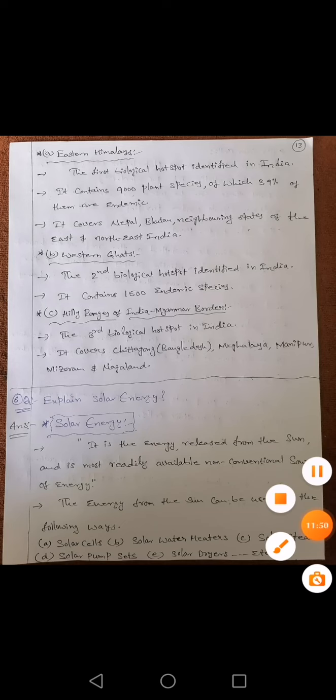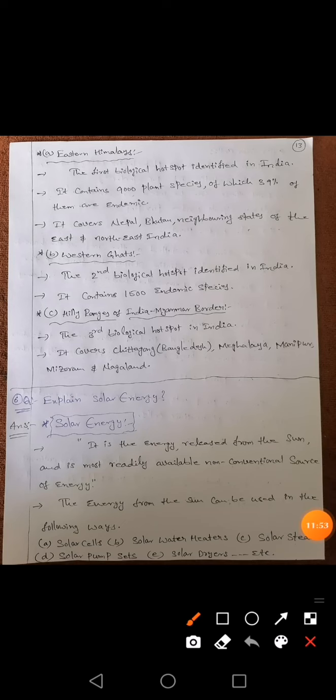Now, the energy from the sun can be used in the following works: solar cells, solar water heater, solar steam, solar pump sets, and solar dryers. So you can explain them individually. A solar cell, also called a photoelectric cell, is one that absorbs the sunlight and converts it into electricity. That is why it is called a solar cell, or photoelectric cell. With this electricity, we can use it for household services or street lighting or so many things.